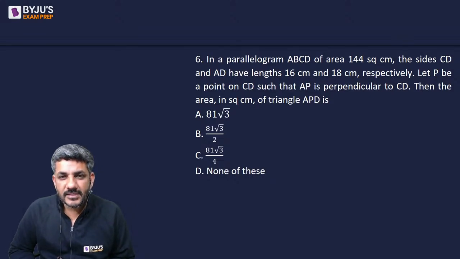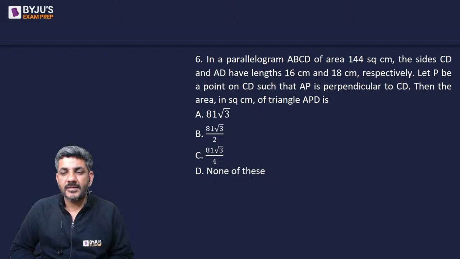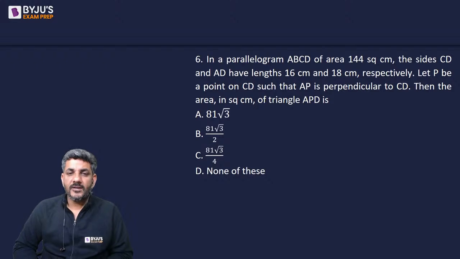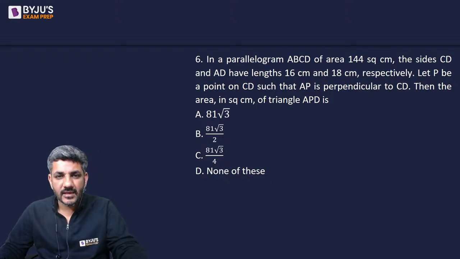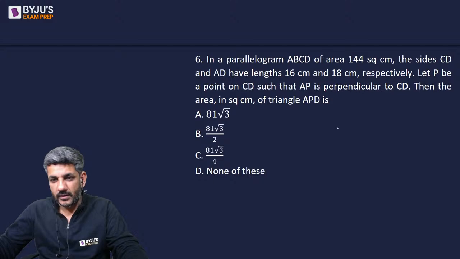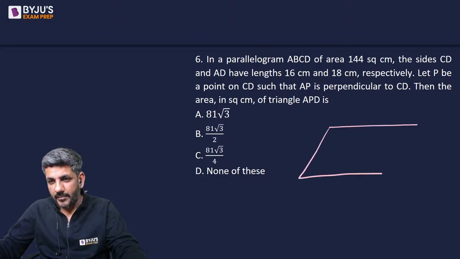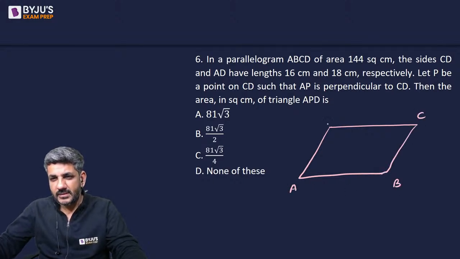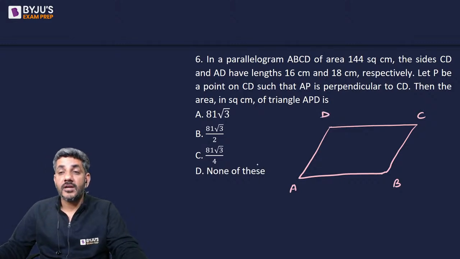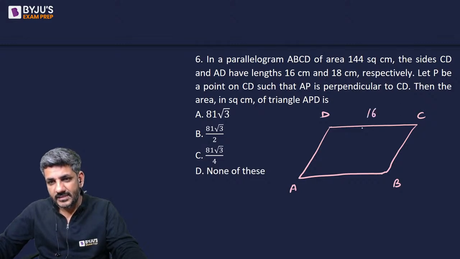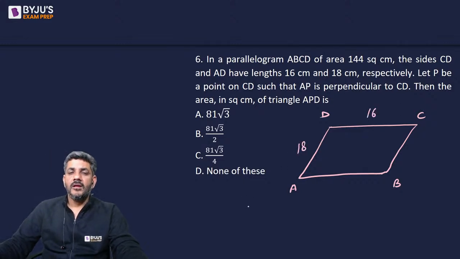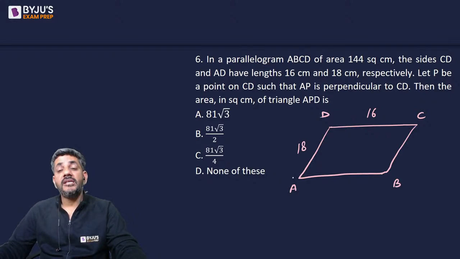In a parallelogram ABCD of area 144 square centimeters, the sides CD and AD have lengths 16 and 18. Let P be a point on CD such that AP is perpendicular to CD, then the area of triangle APD is what? Let me make a parallelogram first. So this is A, B, C, D of area 144. The sides CD and AD have lengths of 16 and 18. So CD has length of 16, AD has length of 18. Let P be a point on CD such that AP is perpendicular to CD.